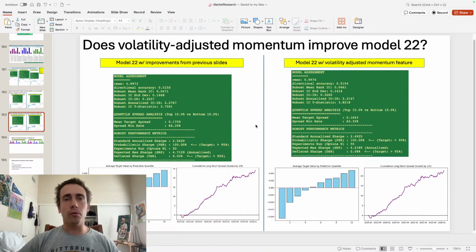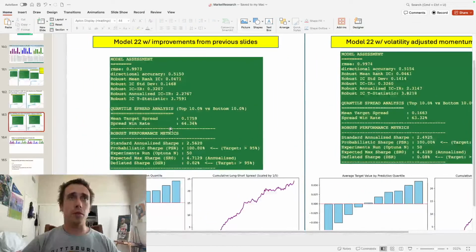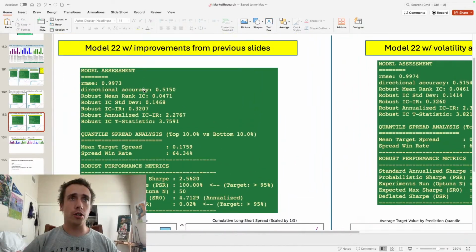So this is the model performance, and here's why I'm confident in it. I'm looking at a few metrics. First, I'm looking at the information coefficient here. This is performing really well. I'm shooting for 0.01 to 0.02. On average, the information coefficient is 0.0471, which is really good.